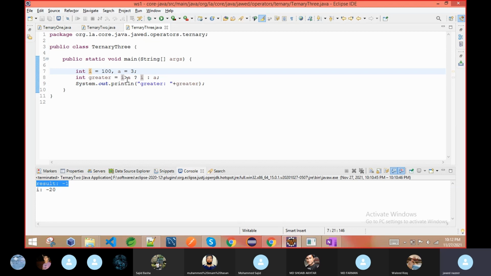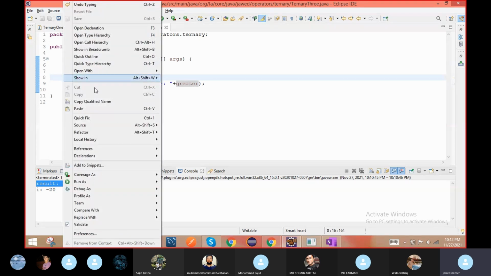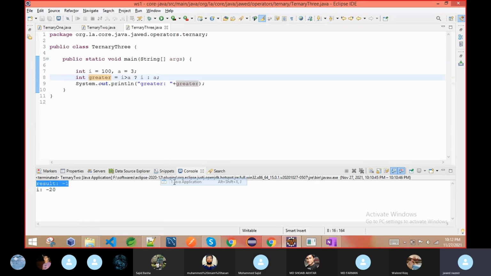We are comparing. If I is greater than A, we are just checking. If yes, then we are writing the true part as I. If this condition is true, then the value of I will be copied into the greater variable. If this condition is false, then this value will be copied here in greater. So here the I value is higher, so we can see the result, it is printing as 100.